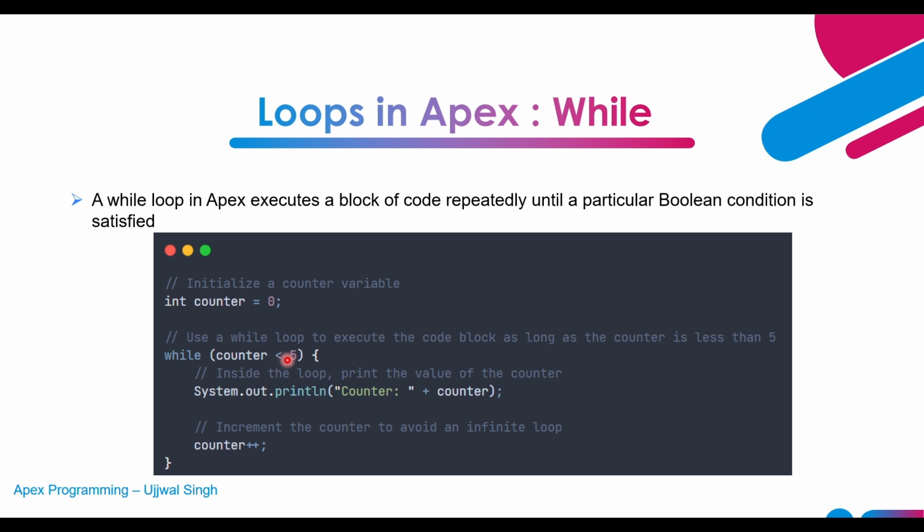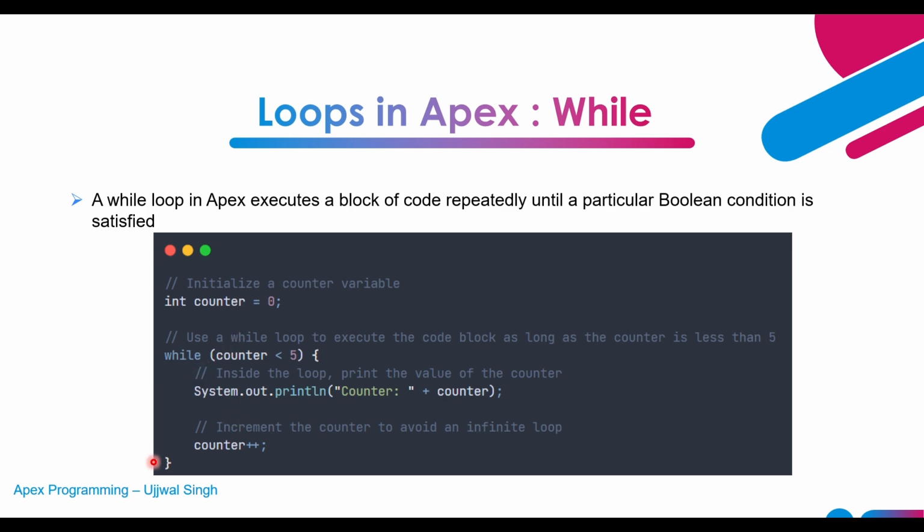Similarly, we have the while statement. While and do while are quite similar, but in do while we check the condition after the execution of the piece of code, whereas in the while statement we check the condition at the beginning. A while loop in Apex executes a block of code repeatedly until a particular boolean condition is satisfied. Here we are checking whether the counter is less than 5. As long as the counter is less than 5, this piece of code will keep on executing, and in this block of code we are incrementing the counter. In this way, we can write while and do while.